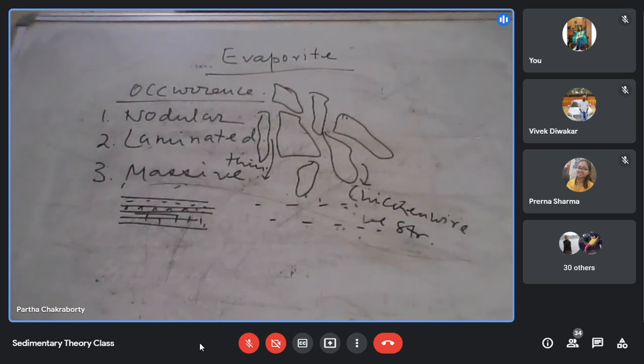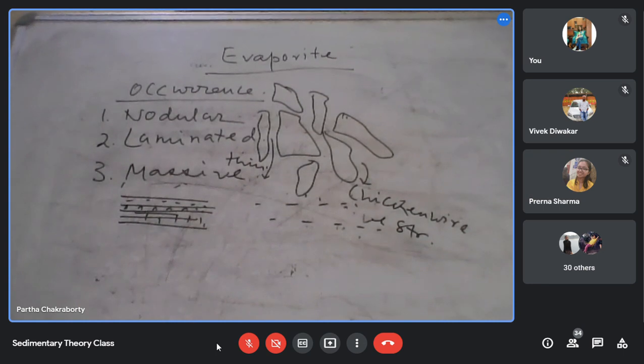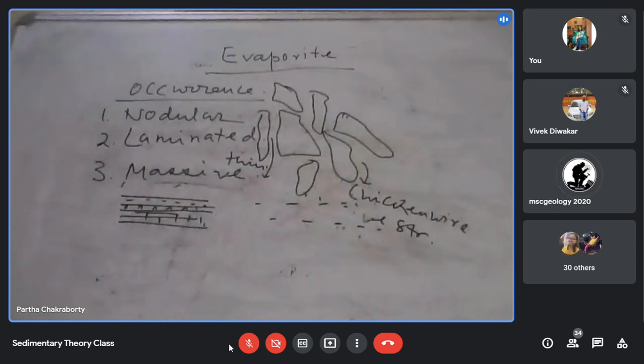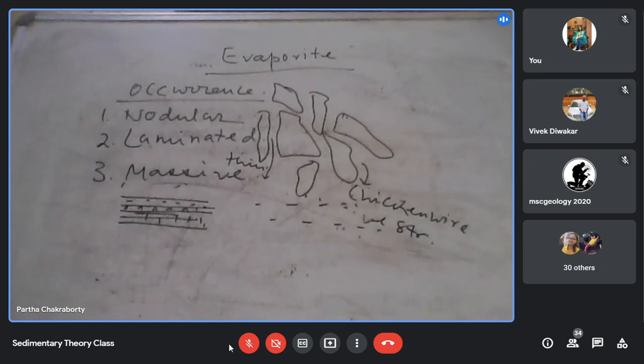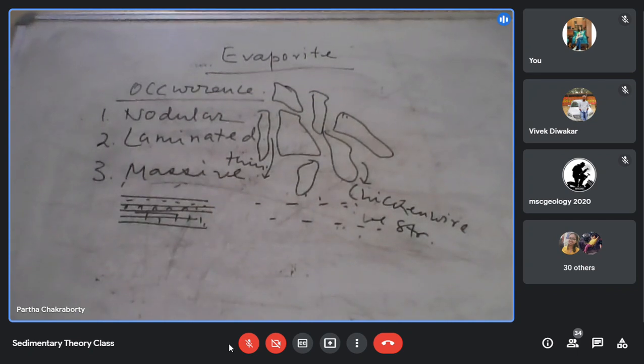Am I clear what I am trying to tell? Yes, sir. Okay. So there lies a debate. The debate started when this laminated evaporite was described, a debate between the shallow water and deep water.